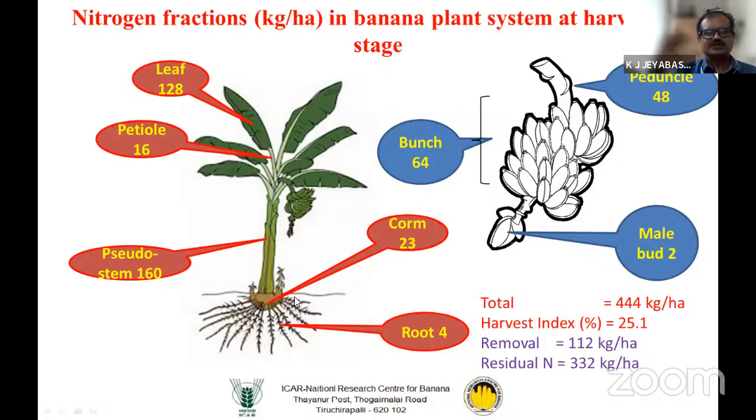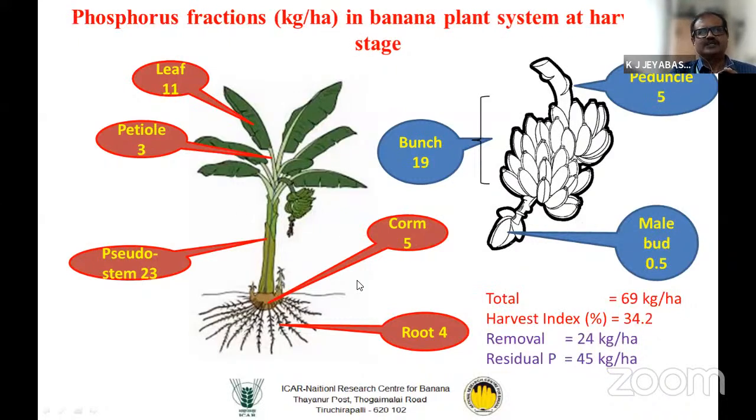If you cut all this waste material and it is thrown out of the field, it is waste only. So the nutrient recycling part is also very essential, very important in nutrient management. This type of nutrient dynamic studies also we are doing. This much of nitrogen can be saved in the next season if you do proper recycling. In case of phosphorus, some 69 kg of phosphorus is taken up totally, and removal is 24% through bunch, and 45% is remaining in this waste. This can be recycled properly.